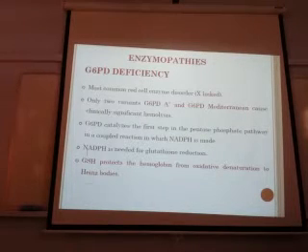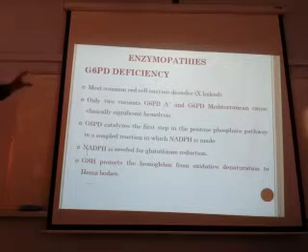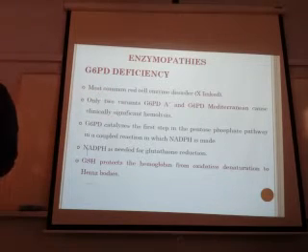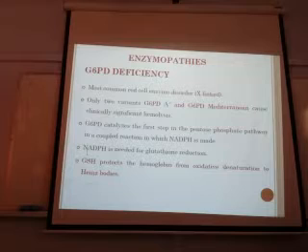In the enzymopathies, what you will find now? The most important enzyme is the G6PD. Okay? G6PD, what is the full form? Glucose-6-phosphate dehydrogenase deficiency. This is the most common red cell enzyme disorder. Okay? This is X-linked. So it will be more present in the...